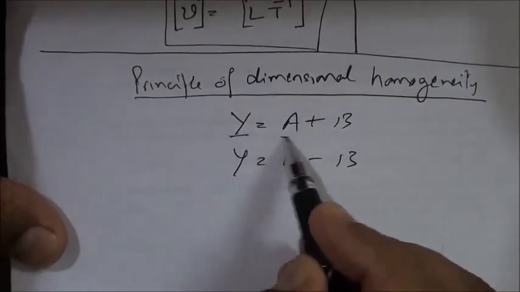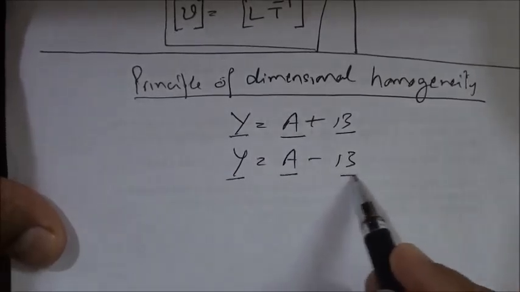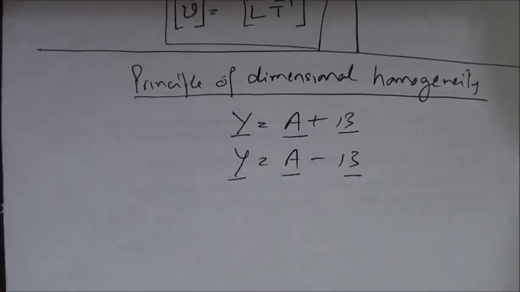then all these terms, all these quantities will have the same dimensions. It makes sense actually. If I ask you, your weight is 40 kg and your height is 6 feet, find out the sum, then it doesn't make any sense actually. You can add quantities of similar nature.